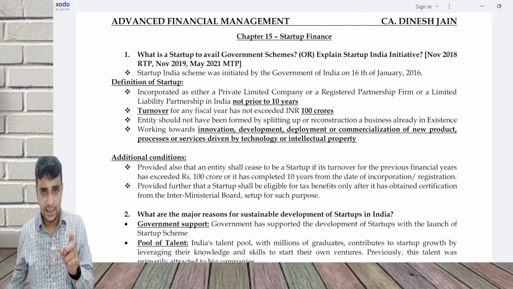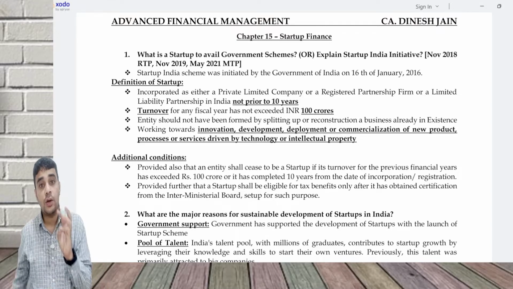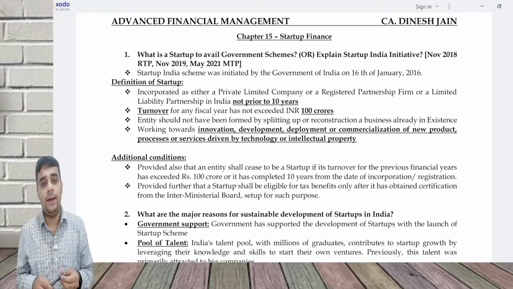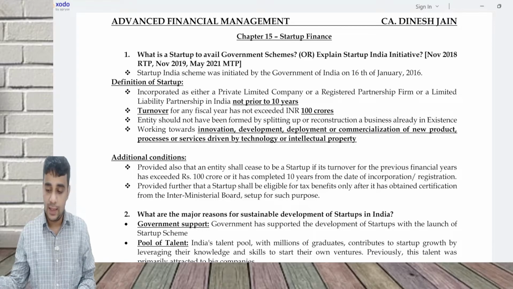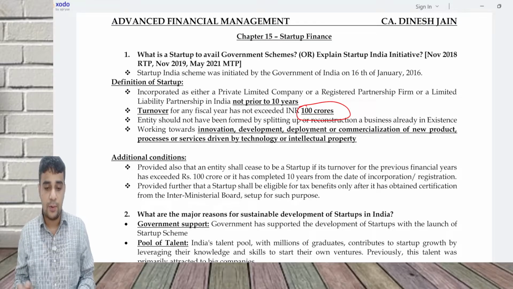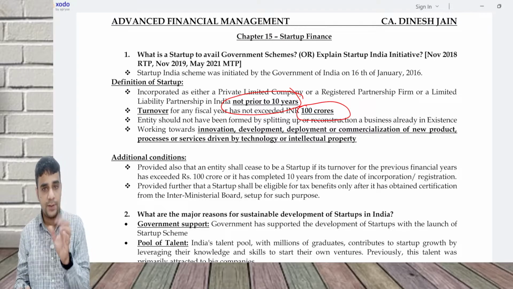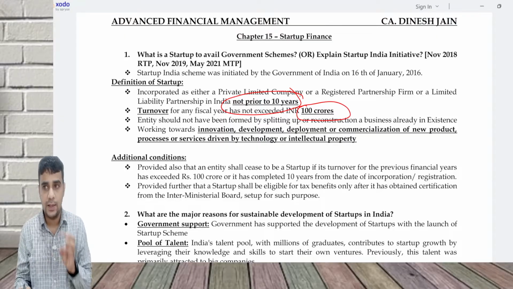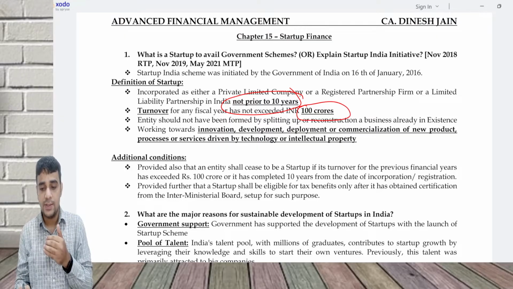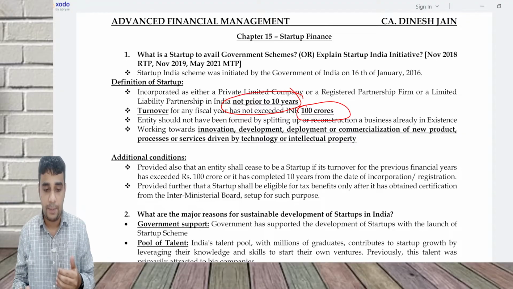The definition says two major things. One, it should not cross 100 crore turnover, and it should not have crossed 10 years. That is, the turnover should not have crossed 100 crores, and the life of the startup should not be beyond 10 years from the date of its incorporation. Certain other rules: it should be a private limited company, a registered partnership firm, or a limited liability partnership. These are the various ways in which a startup can be formed. The turnover for the startup should not exceed 100 crores. That's another important condition.